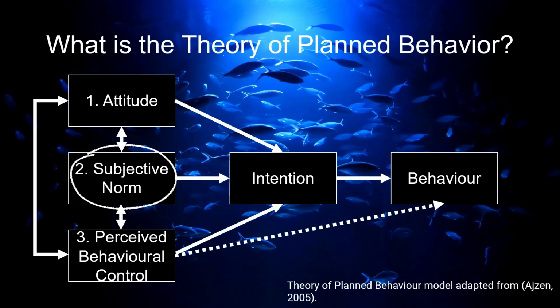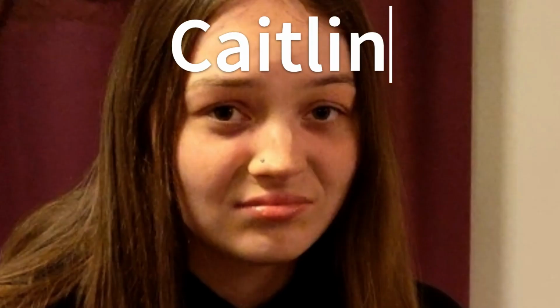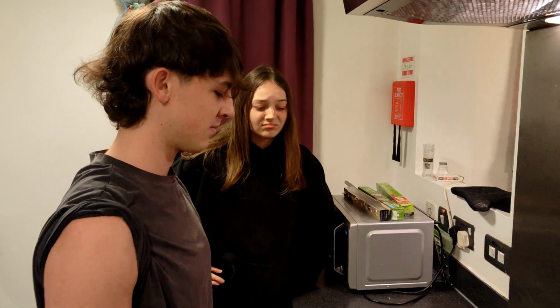Number 2. Subjective norm. Josh is influenced by social norms and opinions of others. Caitlin is a vegetarian and hates the smell of fish. She tells Josh he cannot cook his sustainably sourced fish in the flat.